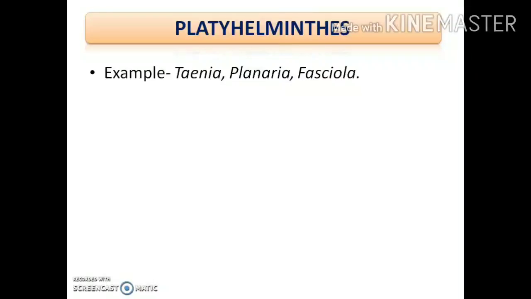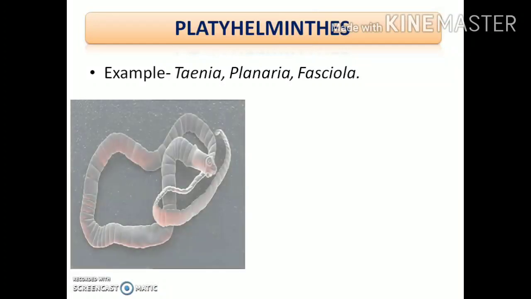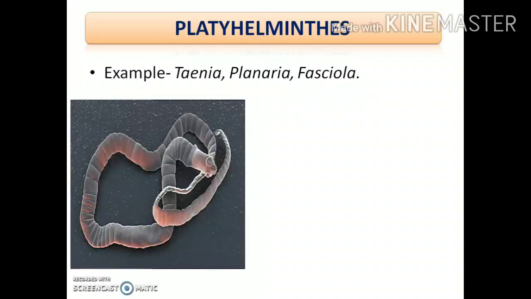So the main examples, some important examples under this phylum are Taenia, Planaria, and Fasciola. Let's see the diagrams. So this is a diagram or an image of a tapeworm whose scientific name is Taenia solium, and the common name of this worm is tapeworm, as it looks like tape.